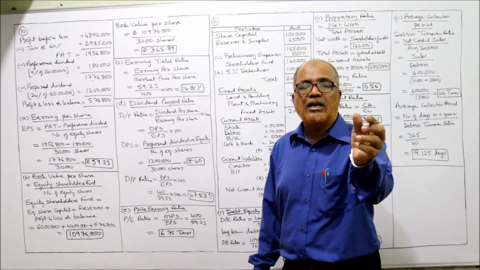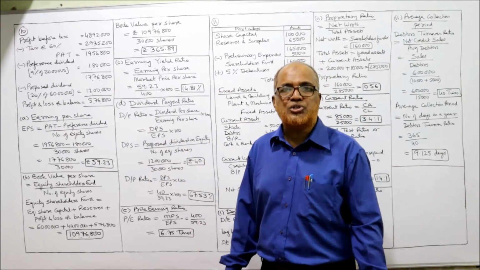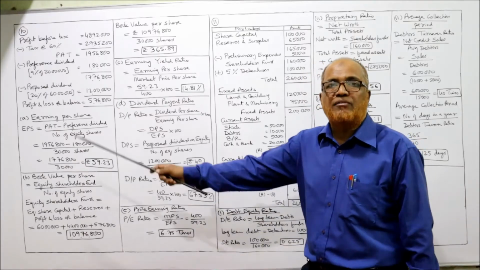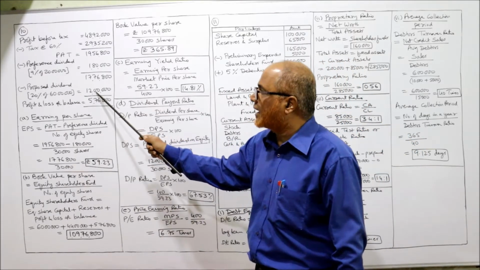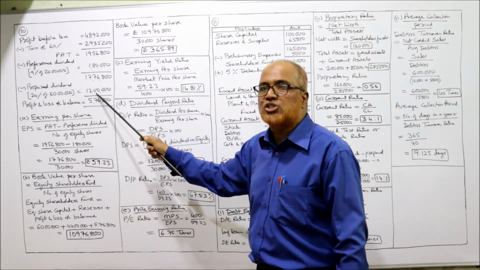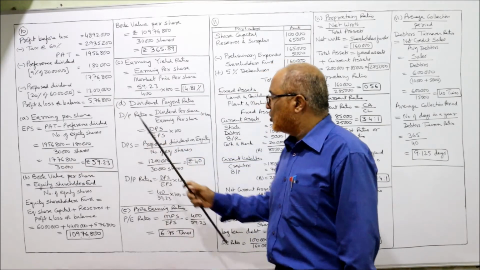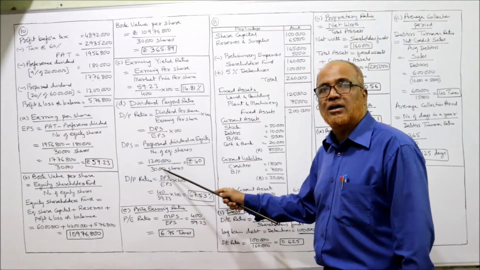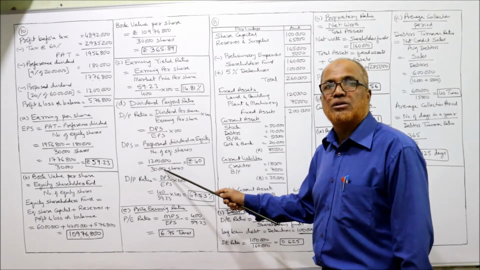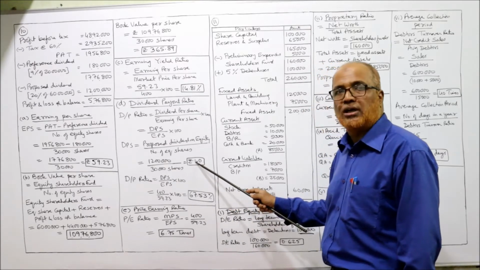Proposed dividend on equity divided by number of equity shares. How much is the proposed dividend on equity? Here you can see 12 lakh. Proposed dividend on equity is 12 lakh. How many shares are there? 30,000 shares. So 12 lakh divided by 30,000, you will get DPS, dividend per share, rupees 40.